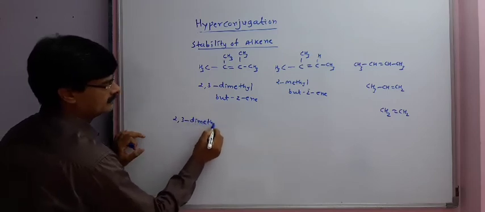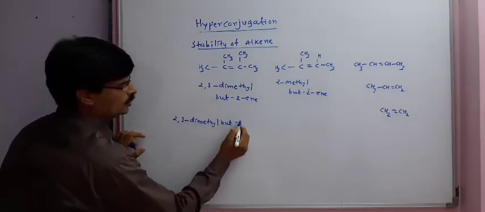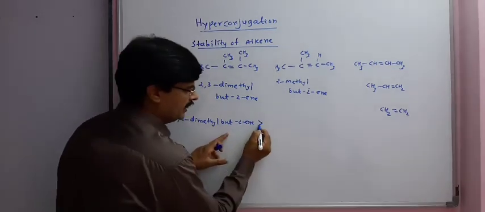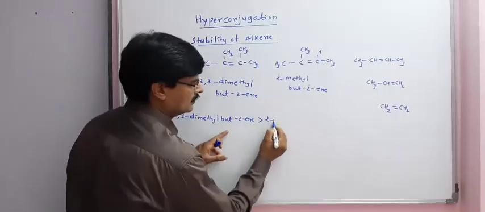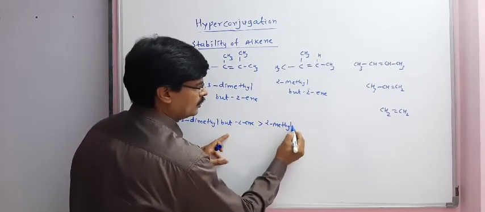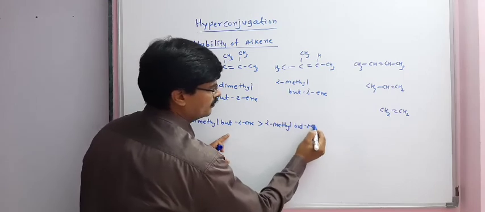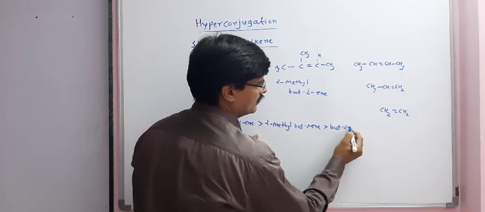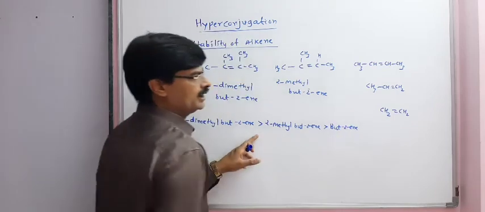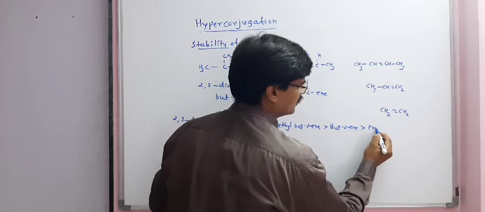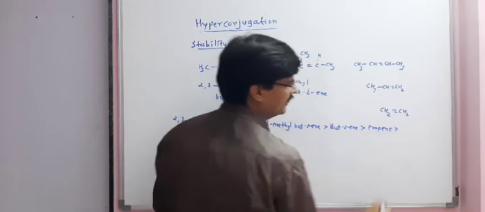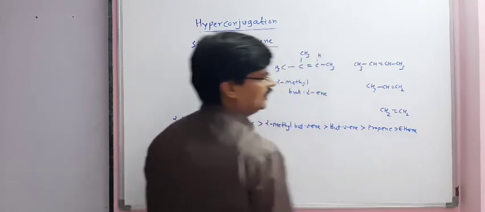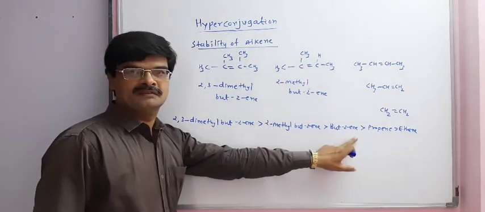2,3-dimethyl butene is the most stable, then 2-methyl butene, which is more stable than butene. Butene is more stable than propene, which in turn is more stable than ethene. Why does the order follow this manner?